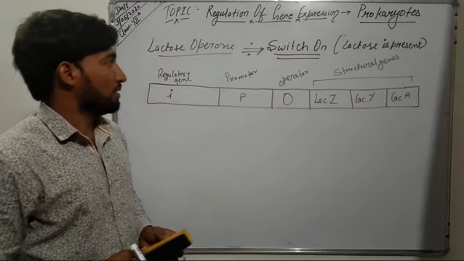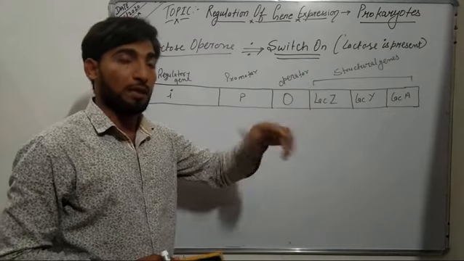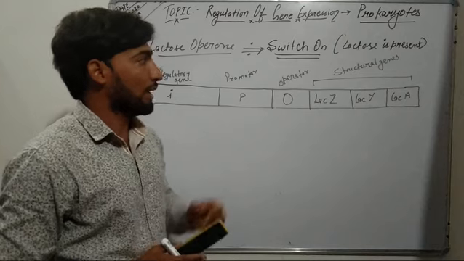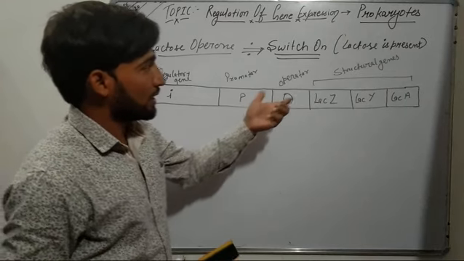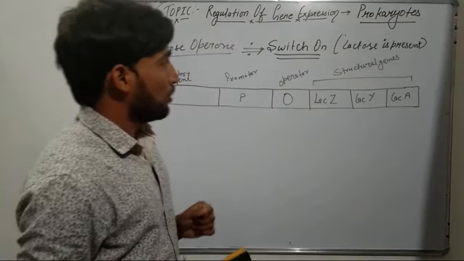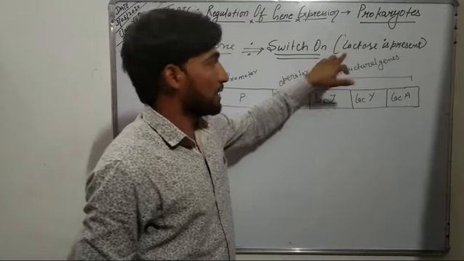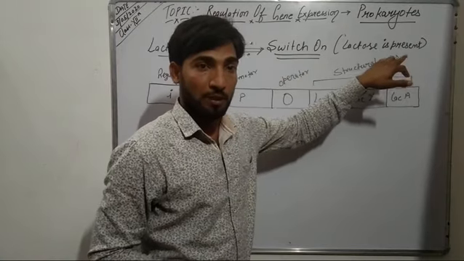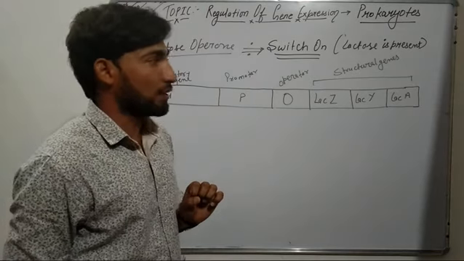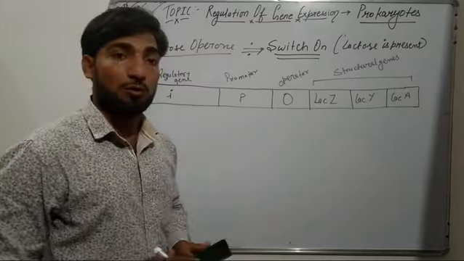Now we will study the two cases of the lactose operon, that is switch on mode in the presence of lactose and switch off mode in the absence of lactose or inducer, because in this case the chemical lactose acts as an inducer. So in the first case we are studying the switch on mode, that is, lactose is present. In case of an inducible operon, if the inducer, that is lactose, is present, then the operon is in switch on mode. Then what happens during switch on mode?